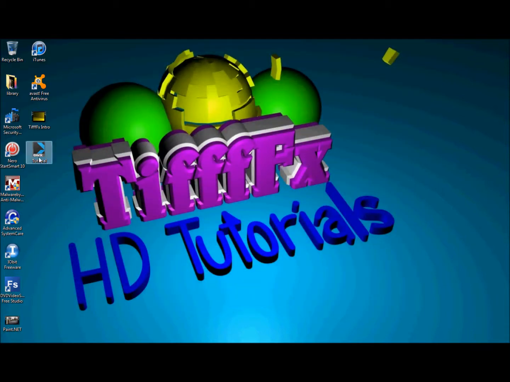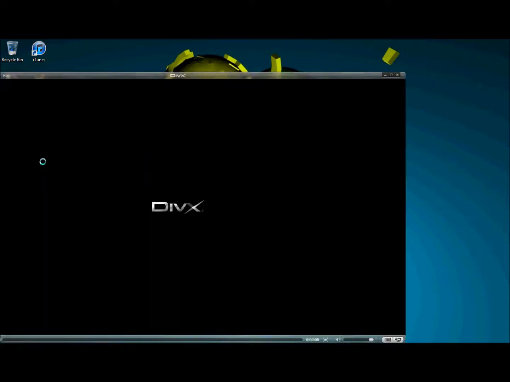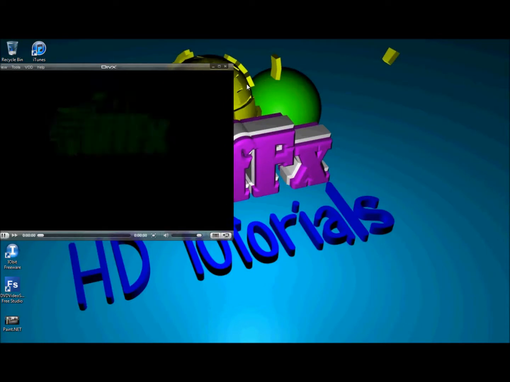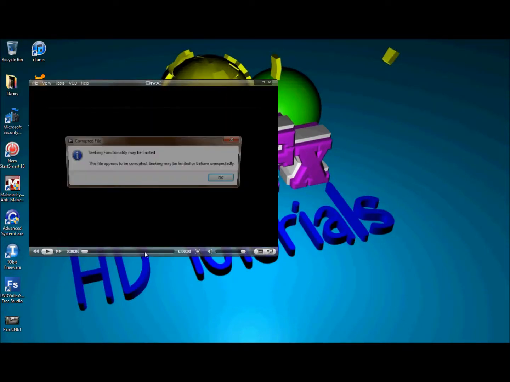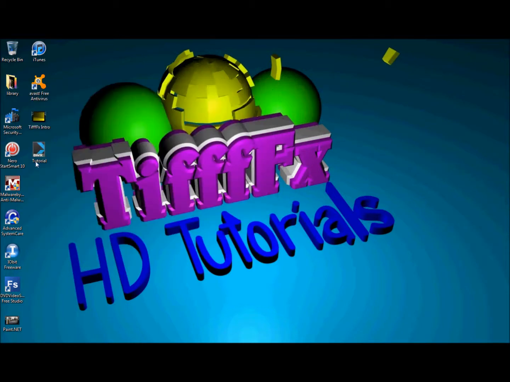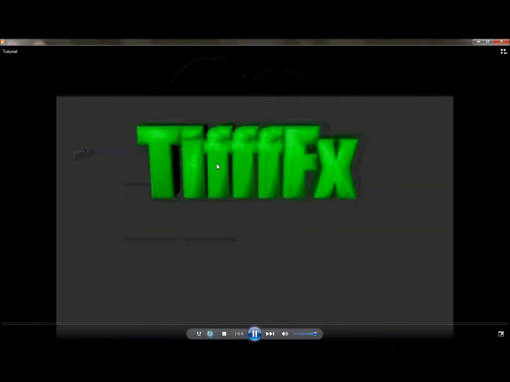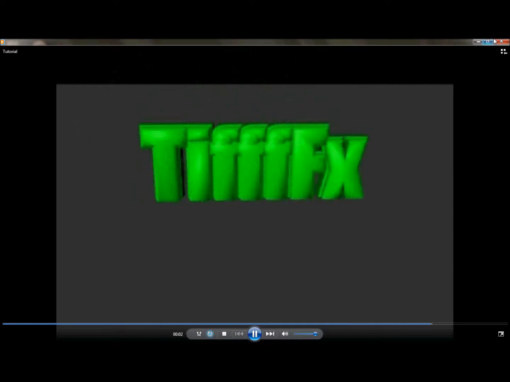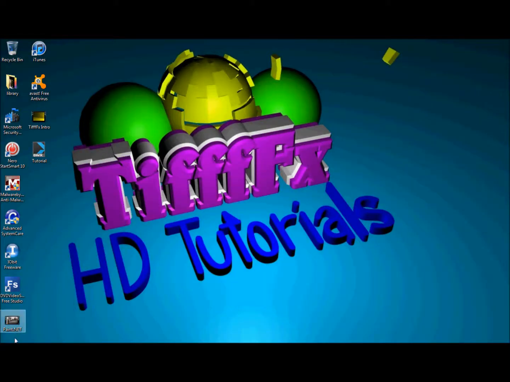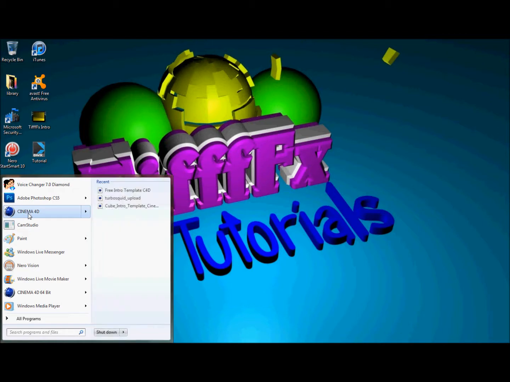So yeah, what we're gonna do is we're gonna do this. It's very easy. So yeah, it's right here. Sorry, let me change that. Sorry, it's small. Yeah, so that's what we're gonna do basically. So just open up your Cinema 4D.